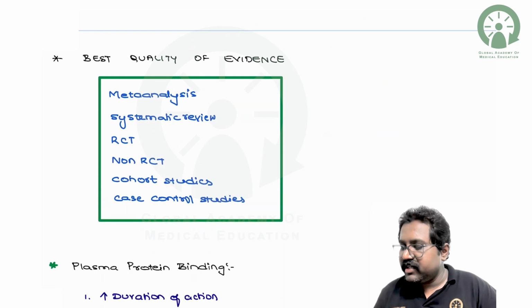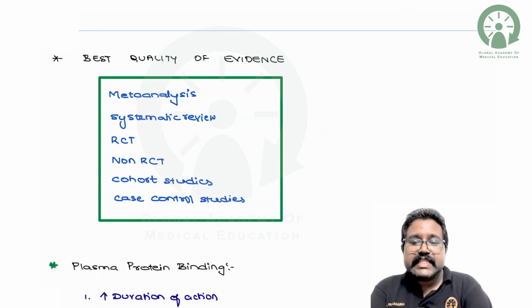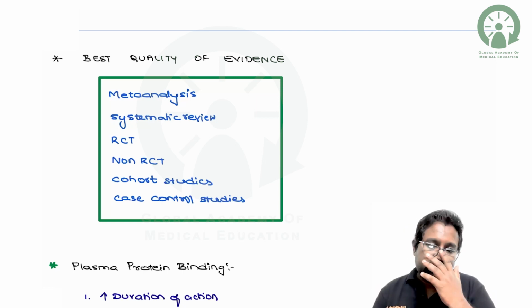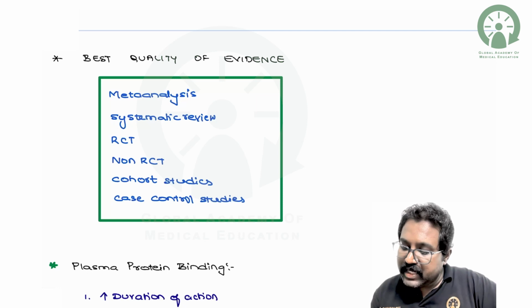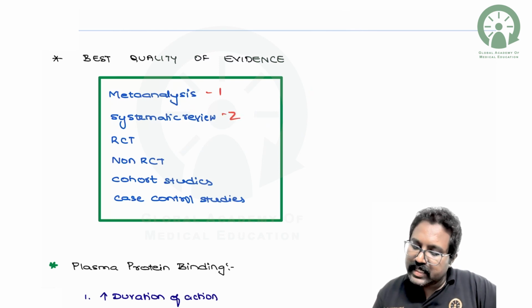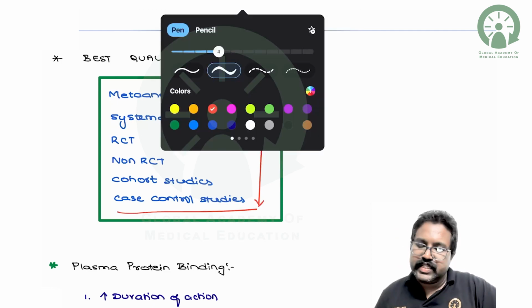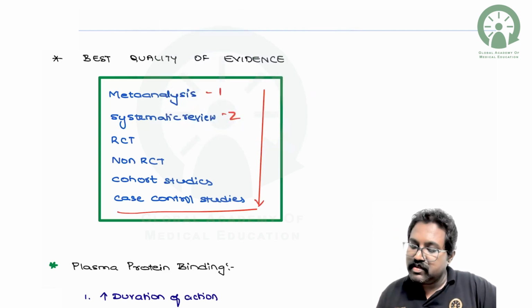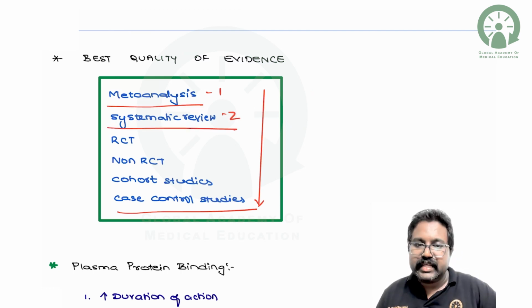So the best quality of evidence will be seen with which of the following studies? The best quality of evidence will be seen with the meta-analysis. This will be the first, and it goes on decreasing. The least evidence will be found with the case control study. Maximum evidence will be seen with the meta-analysis and the systematic reviews.